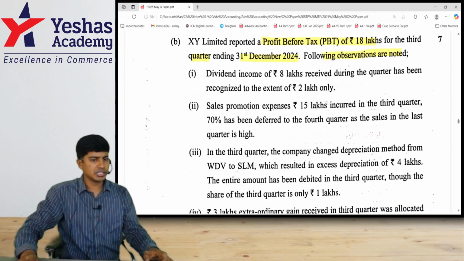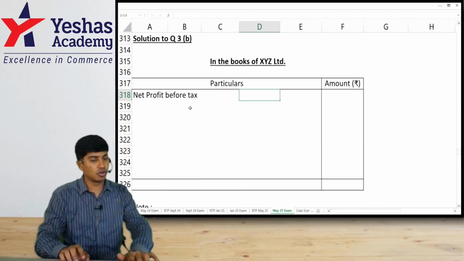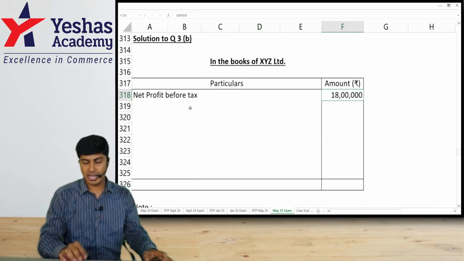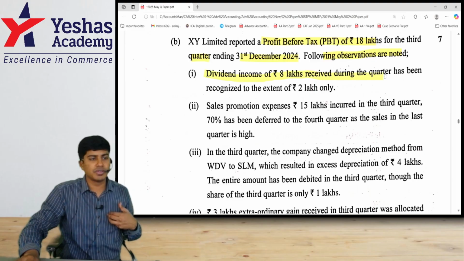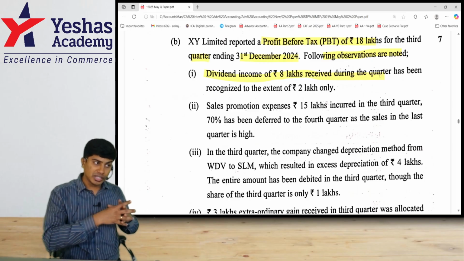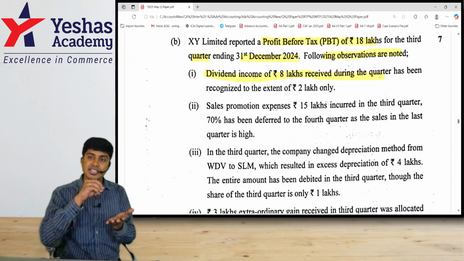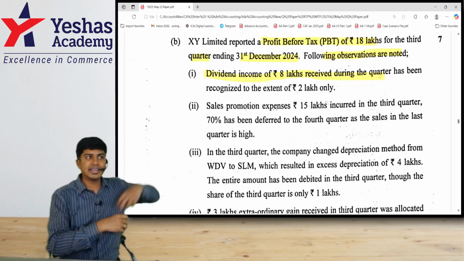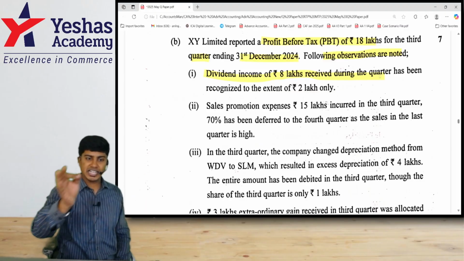So, what are the observations? Let's first write the net profit before tax. They've already reported 18 lakh. First one, dividend income of rupees 8 lakh received during the quarter. Third quarter, we have received dividend of 8 lakh. So, this 8 lakh rupees, though it is earned over the entire year, because it is received in third quarter, it should be recognized as income in third quarter. Can I write a little to first, a little to second, a little to fourth? No sharing, no carry forward. 8 lakhs in third quarter.